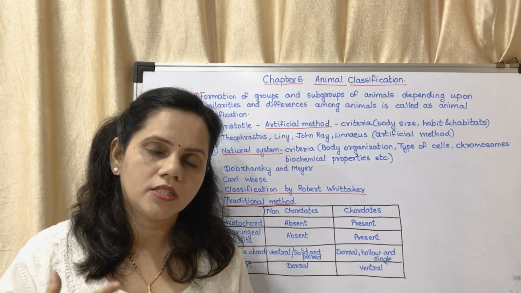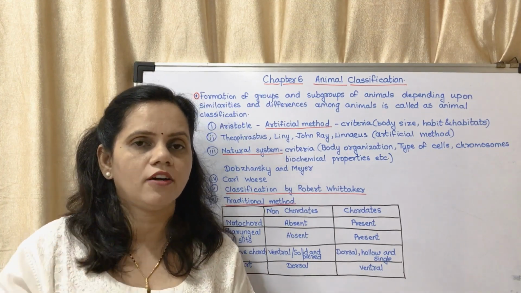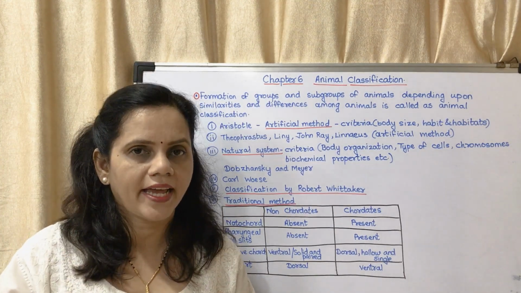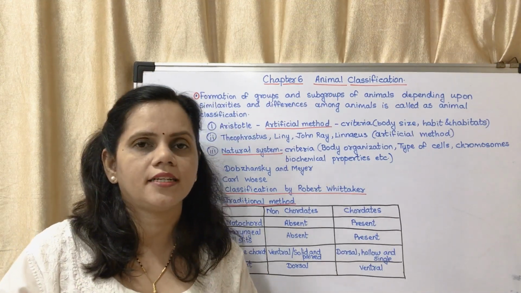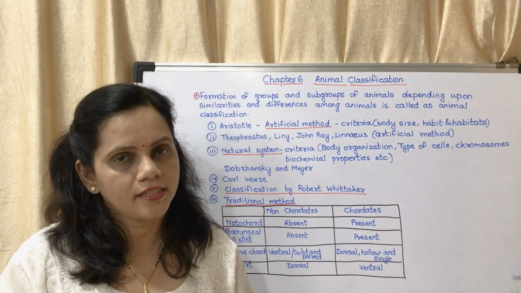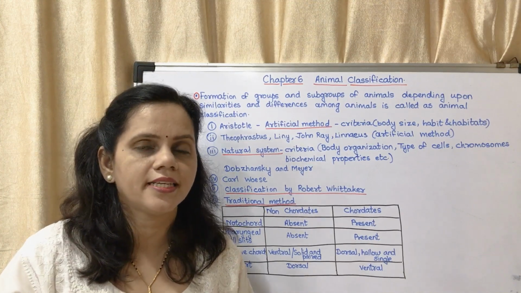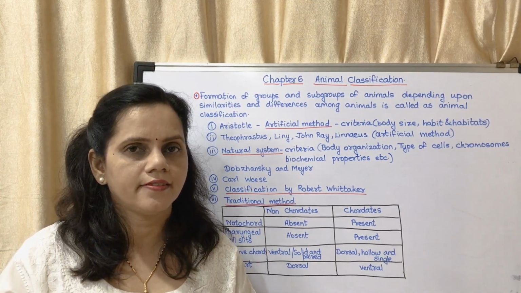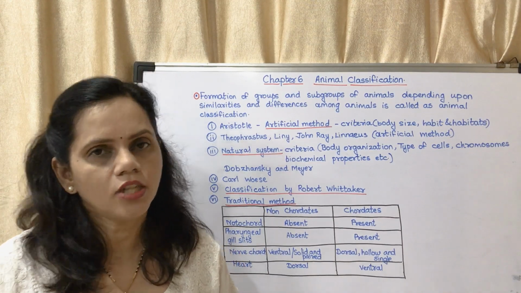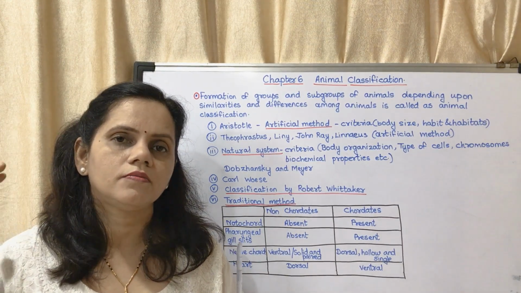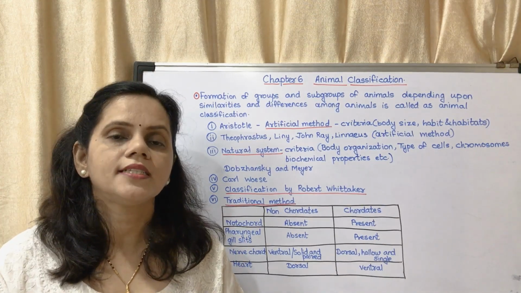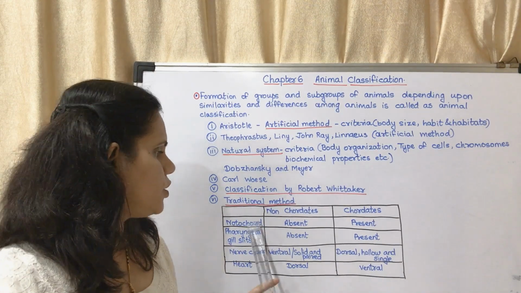On the dorsal side, the upper side of a dog, the upper side of a cat, the upper side is said to be the dorsal side, the lower side is said to be the ventral side in case of four-legged animals. In case of us, the front side is the ventral side, the back side is the dorsal side. So on the dorsal side there is a vertebral column for us, which has developed from this notochord.